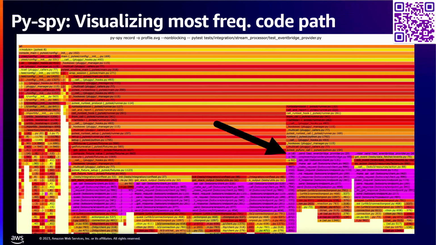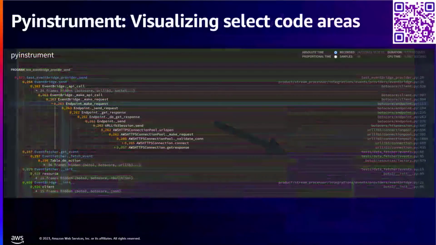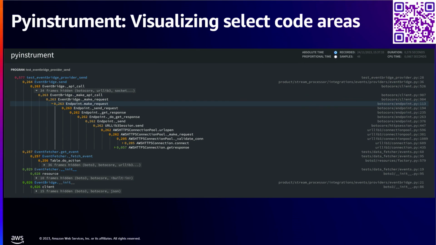But what if we want to go deeper into this? Because this is okay, but we can do better. This is another one called PyInstrument. It's my actual favorite now after everything I tried. There are more tools out there that you can use, but PyInstrument is the most visually appealing.